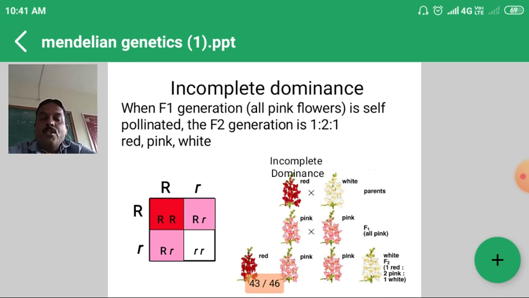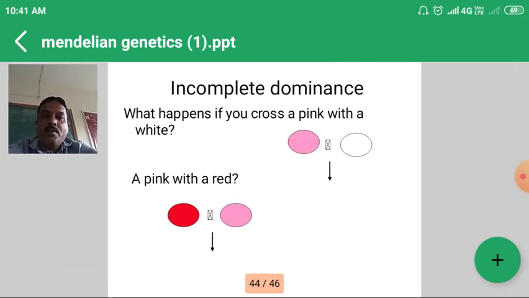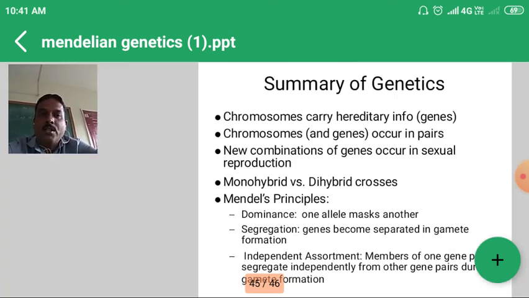But when we study complete dominance, where tall is dominant over dwarf, the phenotypic ratio obtained is 3:1 and the genotypic ratio is 1:2:1. But in case of incomplete dominance, both genotypic and phenotypic ratios are the same, that is 1:2:1. So this is different from Mendel's work. Again, we can work on incomplete dominance by taking other examples.